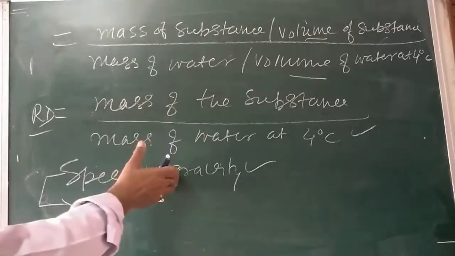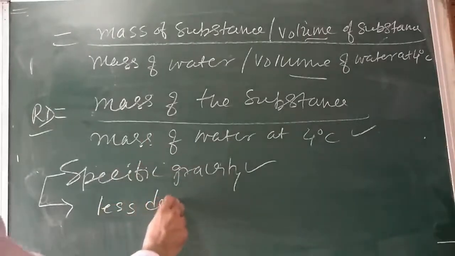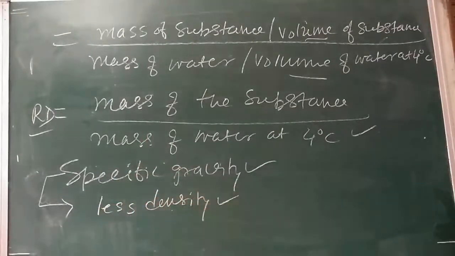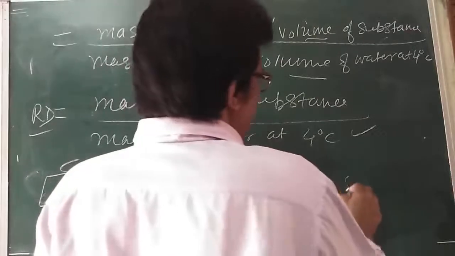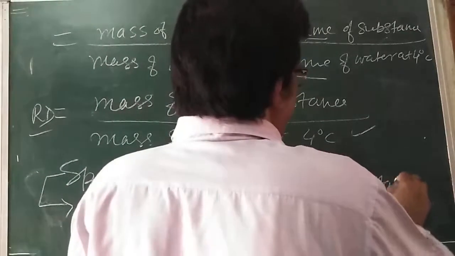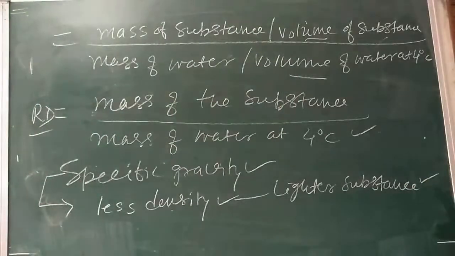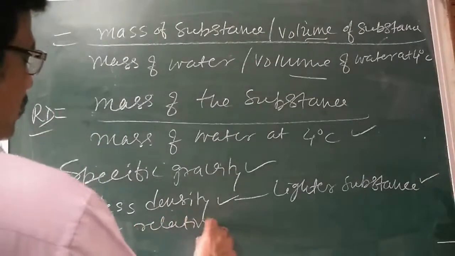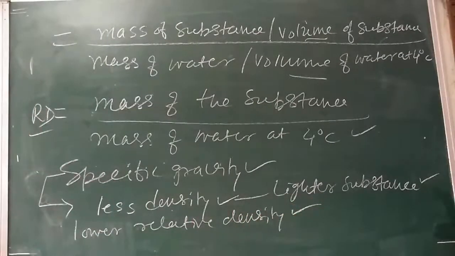On the other hand, if the given substance has less density than water, that is called a lighter substance, or it has a lower relative density. Is it clear? This you can write here.